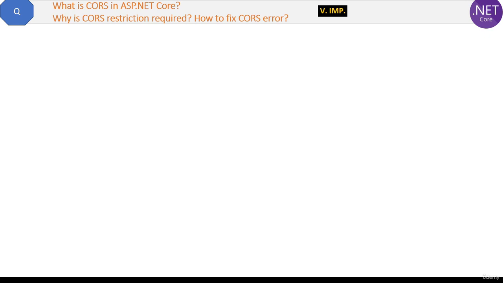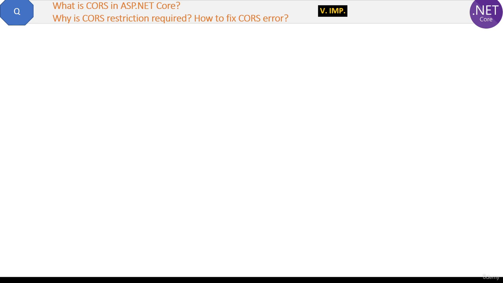What is CORS in ASP.NET Core? Why is CORS restriction required? How to fix the CORS errors? Now, alright, this is a very important question and all three questions about CORS are at one place here. Let's see some points about CORS and then we will understand them with the help of the example.